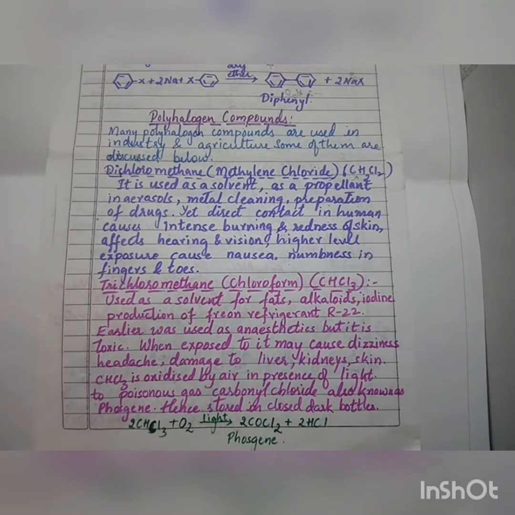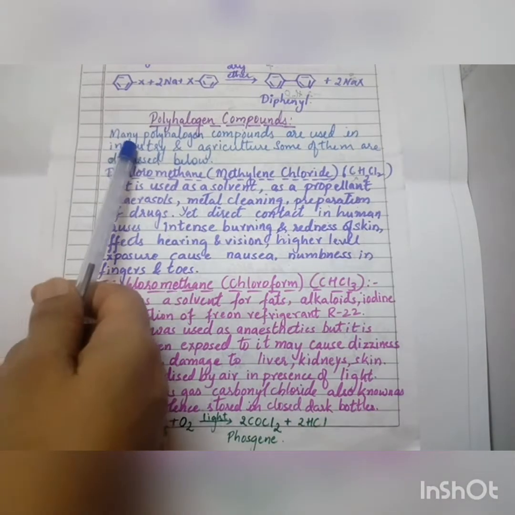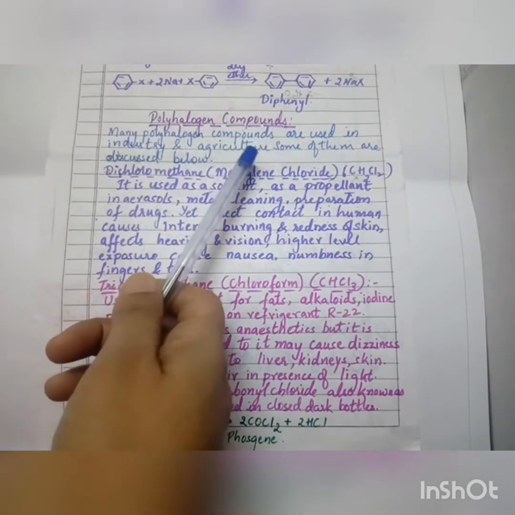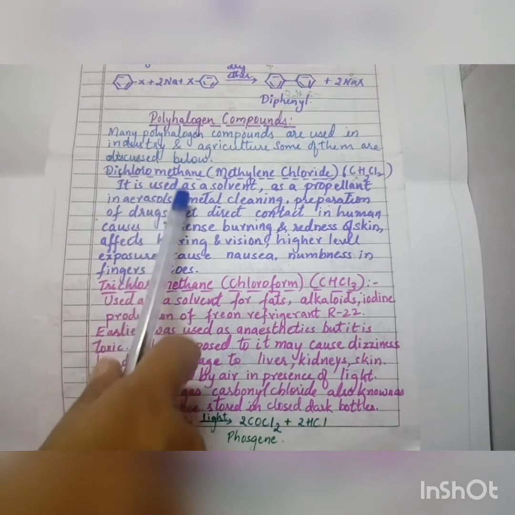So in today's class we are going to deal with the polyhalogen compounds. Those compounds which have more than one halogen atom are included here. Many polyhalogen compounds are used in industry and agriculture. Some of them we have discussed below.